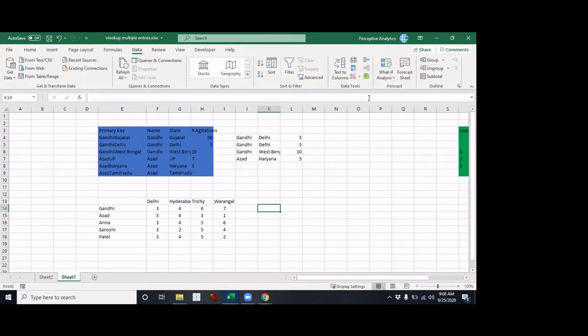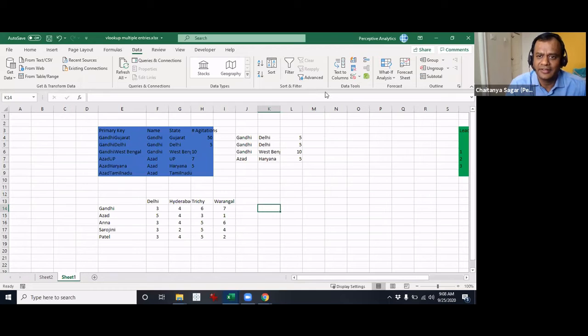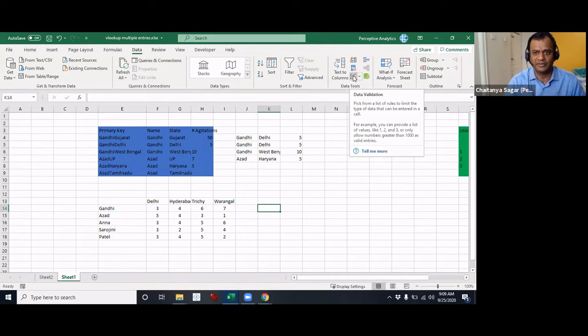Data tab. Validation in the Data Tools. The sign next to Text to Columns. We have Text to Columns. Okay, now I have to find out where Text to Columns is. Here. Okay, this one is it? Yeah. Excellent. Perfect. That's the one. Sorry, I just use Alt DL every time. I don't know where it is.